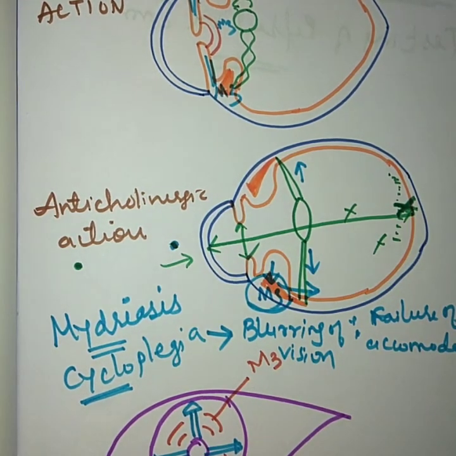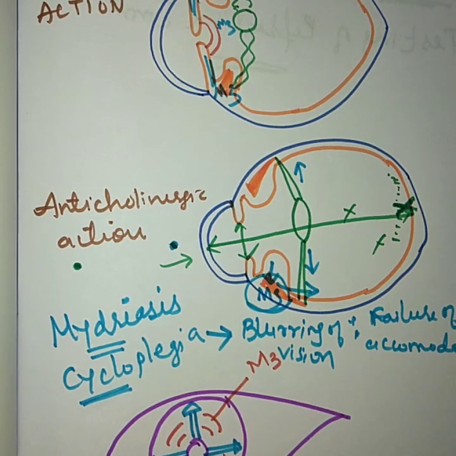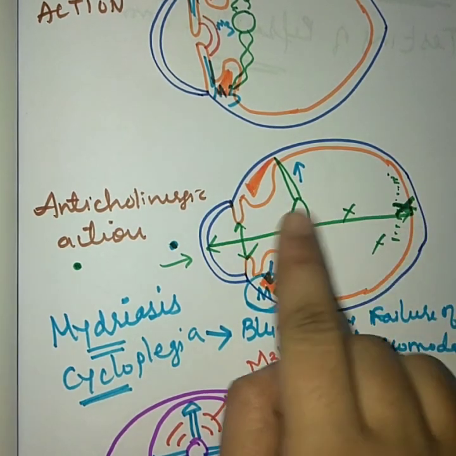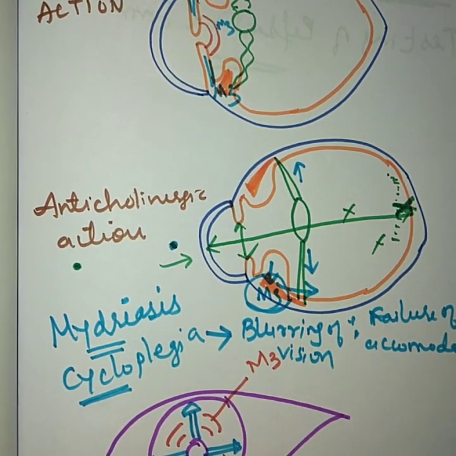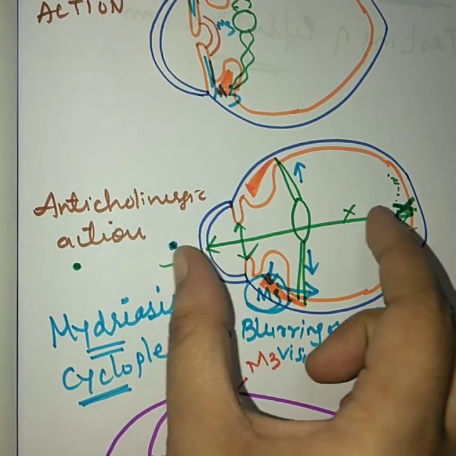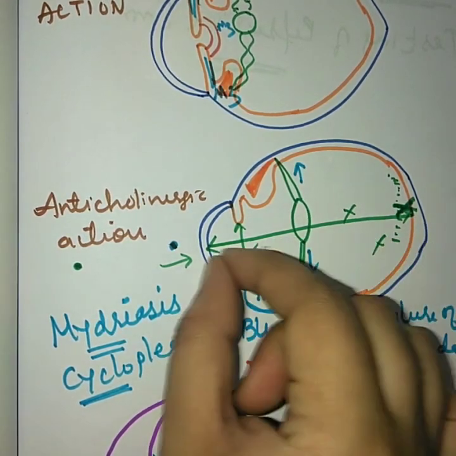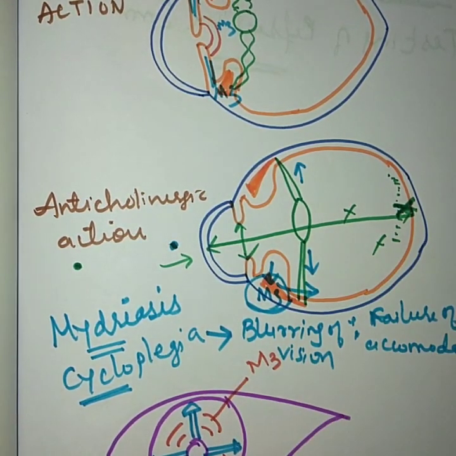Okay, so for refractive error testing, we require mydriatic drugs. We require the eye to become mydriatic to increase the size of the pupil, plus the lens should not change its focus. The lens should not accommodate accordingly, so that we can easily know the error occurring at this pathway. Okay, so for refractive error testing, we require both mydriatic drugs as well as cycloplegic drugs.